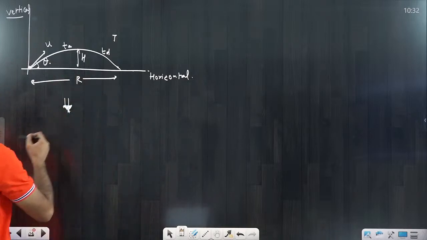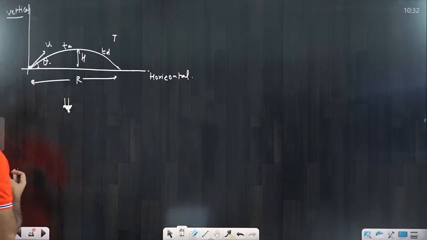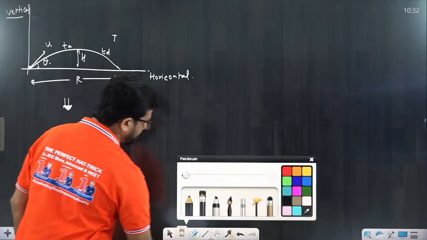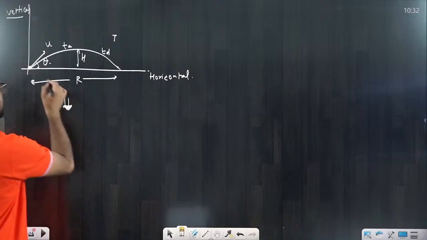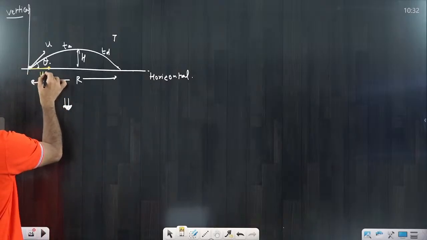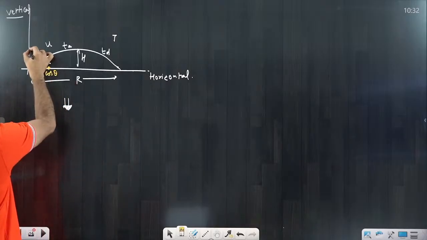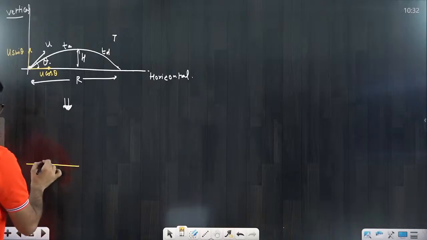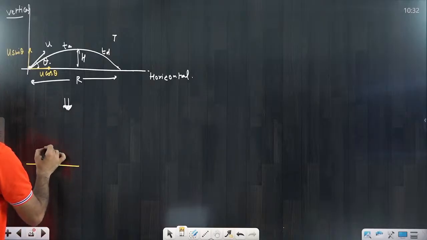Now, when we are talking about the horizontal and vertical motion, if you see the vertical, what is happening here, beta? So please understand. There the velocity would have two components, that is u cos theta, and this component we call u sin theta. So there are two components. So when we are seeing here, the vertical component is u sin theta.